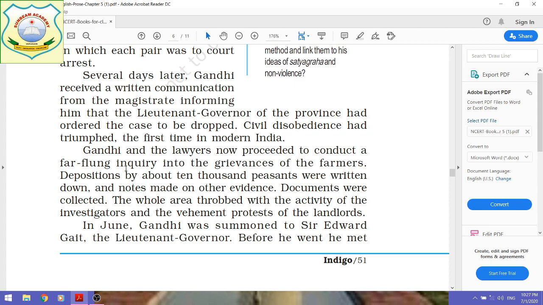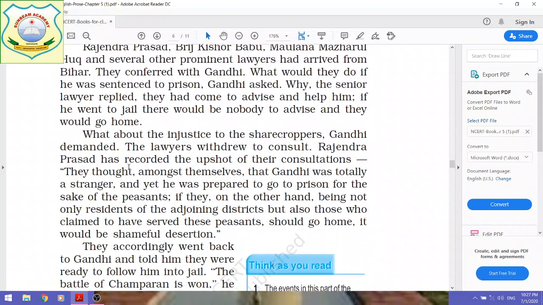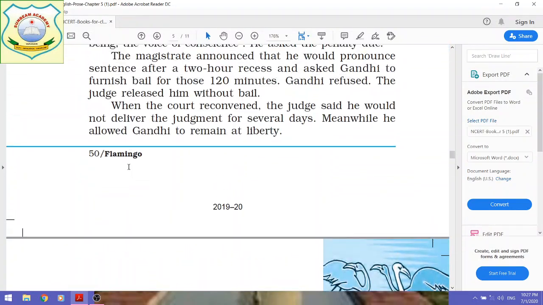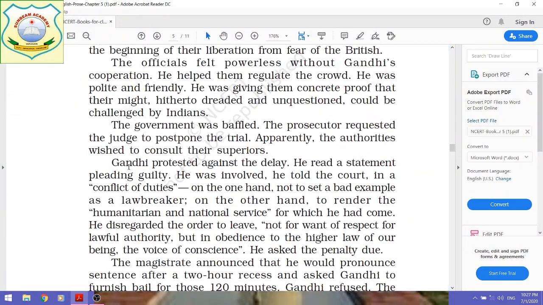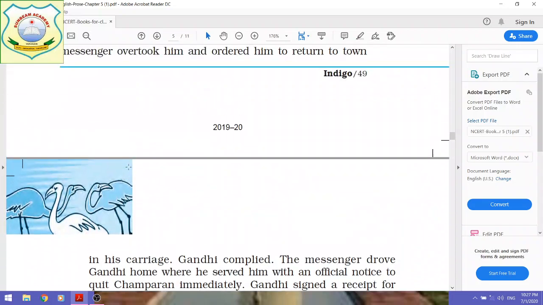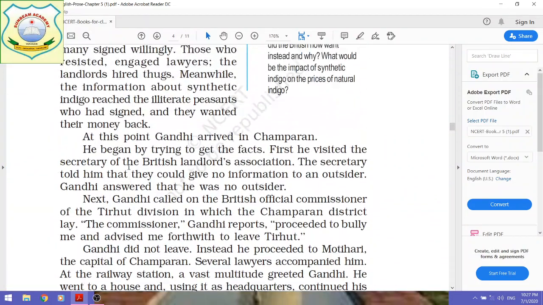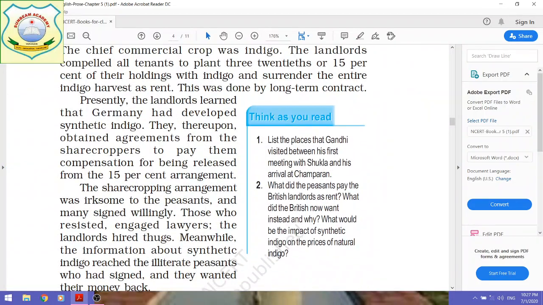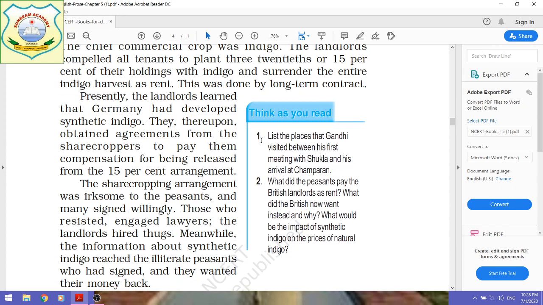But before this, students, I just want to tell you that there are very important questions which you have to attempt. You can easily do both the questions, since those paragraphs have already been explained. See here, question number 1.